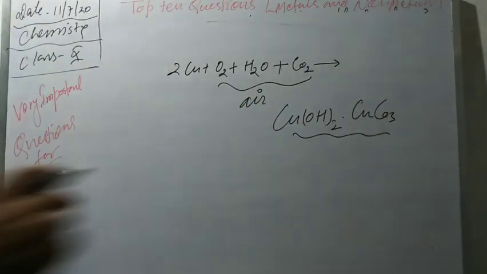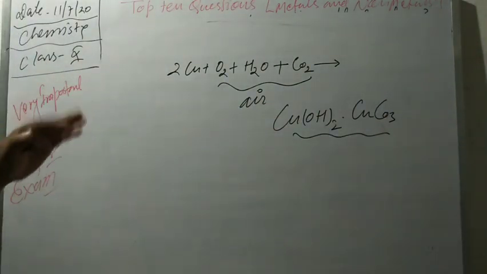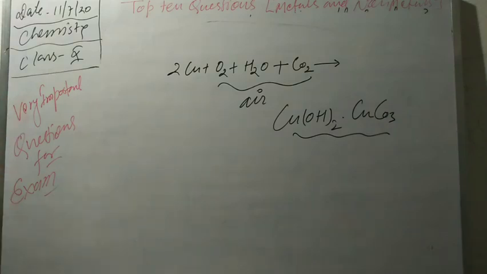The combination of these two is a greenish layer, that is basic copper carbonate.